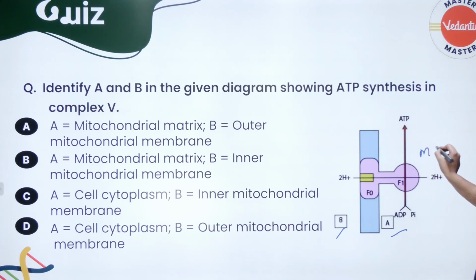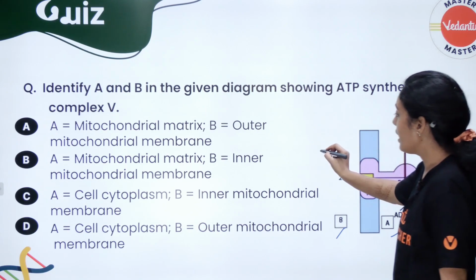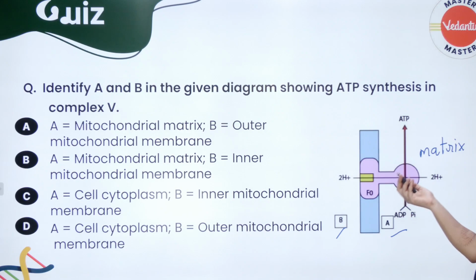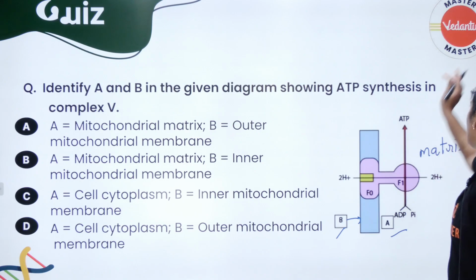I said, this is the matrix. This is your inner mitochondrial space, or it is called perimitochondrial space, or you can also call it the inner mitochondrial space. What is A and what is B? So B, I think they have told it this.